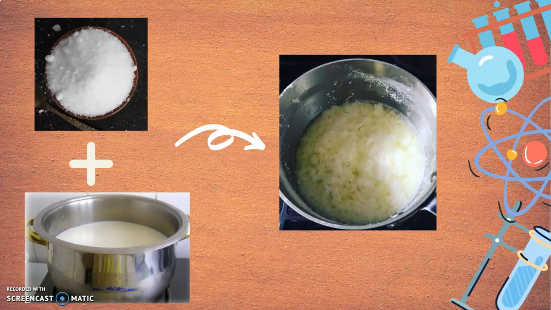If we add 2 teaspoons of citric acid to boiling milk, we will observe white lumps forming on the surface of milk in the corner of the vessel. This betrays that the milk has curdled.